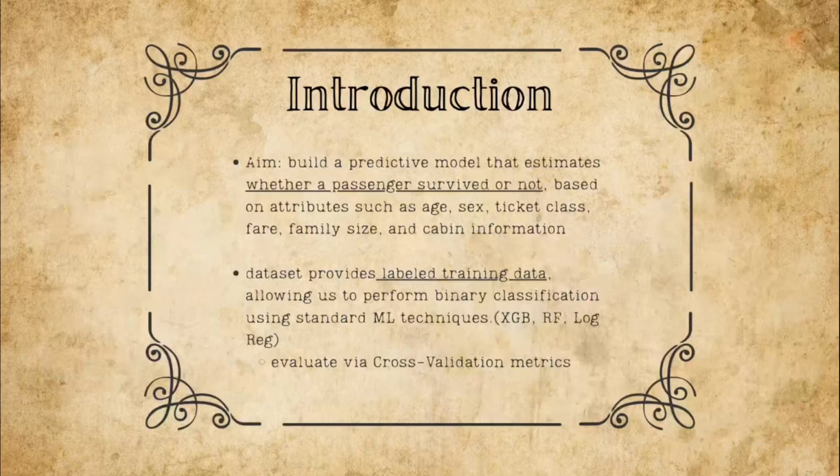survival dataset. The aim of this task is to build a predictive model that estimates whether a passenger survived or not based on attributes such as age, sex, ticket class, fare, family size, and cabin information. The dataset provides labeled training data, allowing us to perform binary classification using standard ML techniques. The analytical value lies in understanding which passenger characteristics most strongly relate to survival and in building a robust model that generalizes well to unseen passengers in the test set.